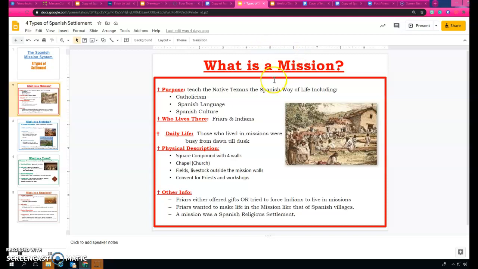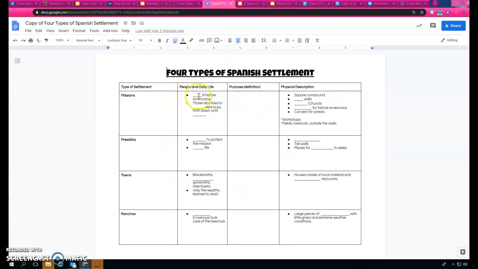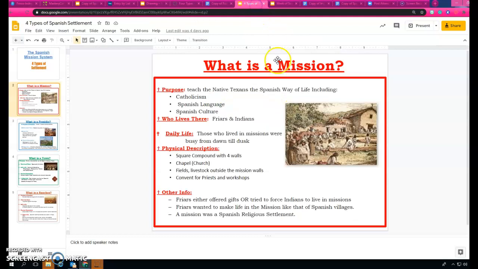Okay, so using this information, you can put it over here and fill out this information. So the people, the daily life, the purpose, and then the physical description. All of that can be located here. Okay, let's go ahead and look at the next one.